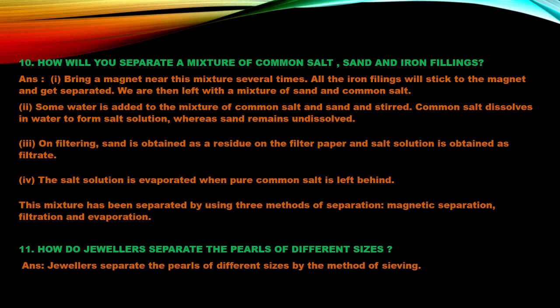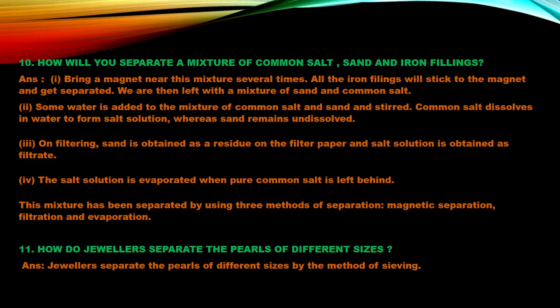So the mixture has been separated using three methods here. What are the three methods we have used? One is magnetic separation, then filtration, then evaporation. First, with magnetic separation, we separated the iron filings. Then sand and salt were dissolved in water, in which salt dissolved and sand remained undissolved.